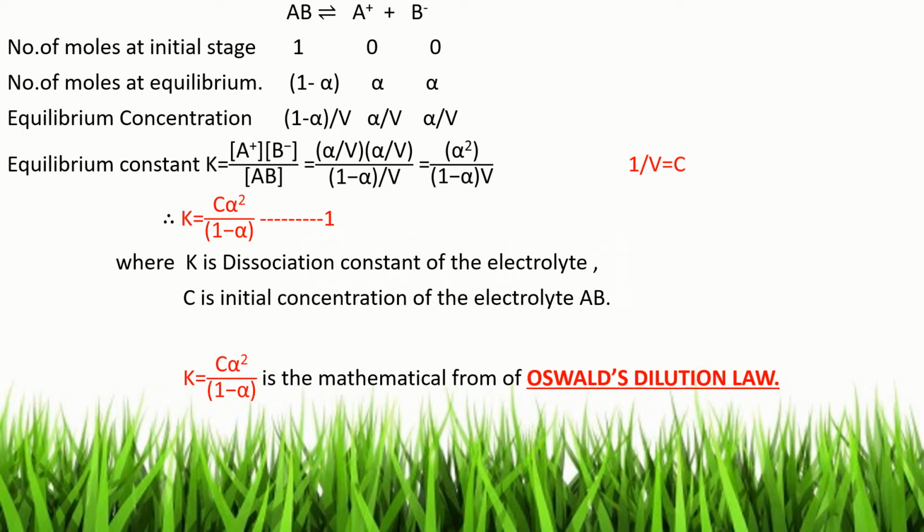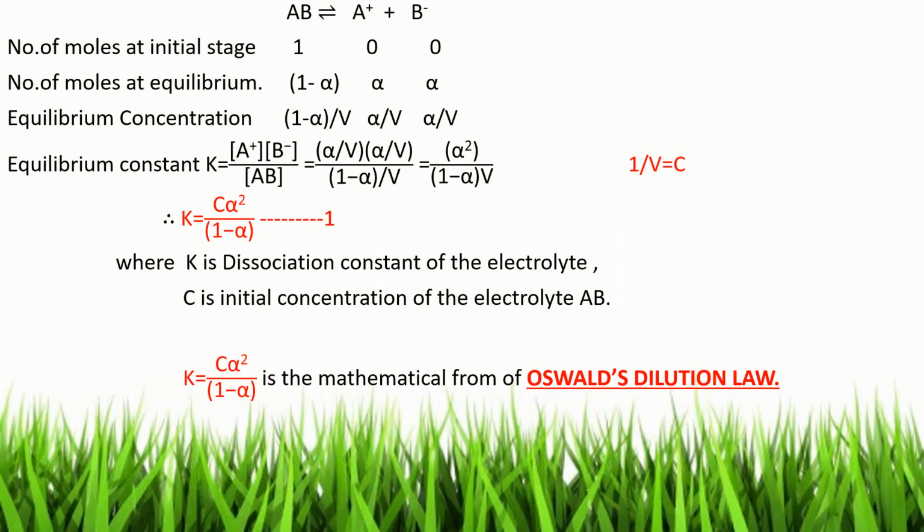So the number of moles of AB at the initial stage is 1 mole, and the initial number of moles of A+ and B- is 0. After attaining equilibrium, the number of moles of AB is 1 minus alpha, the number of moles of A+ is alpha, and the number of moles of B- is alpha.